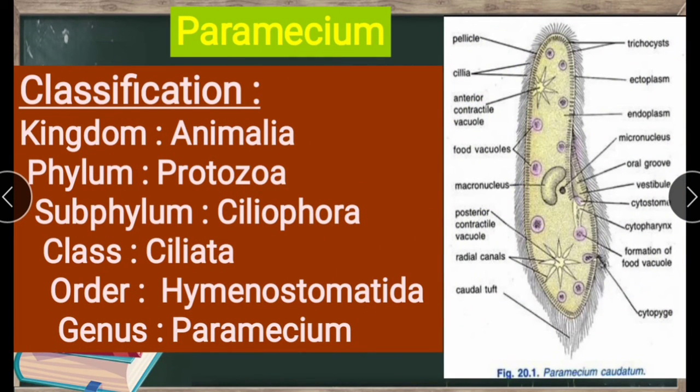See here, Paramecium. This is a diagrammatic representation of Paramecium. Classification: kingdom Animalia, phylum Protozoa, subphylum Coleopoda, class Ciliata, order Hymenostomatidae, and genus Paramecium.